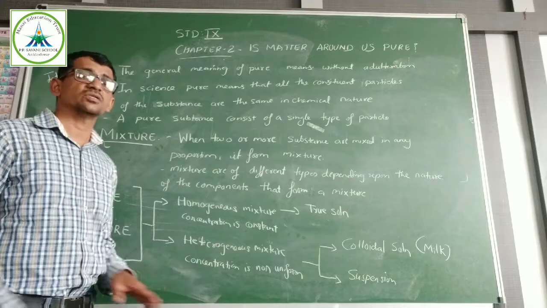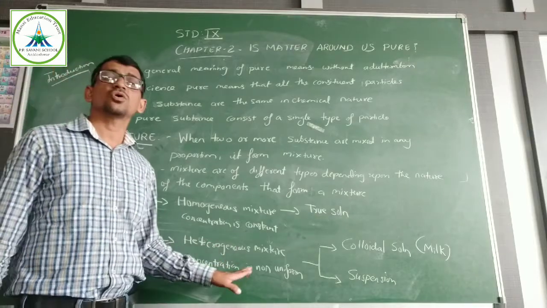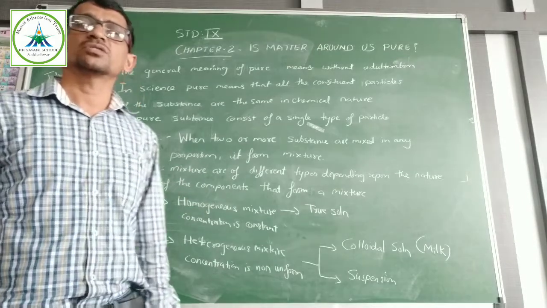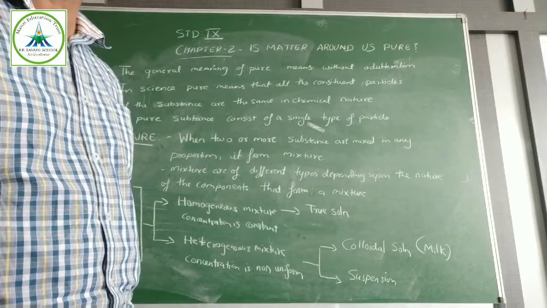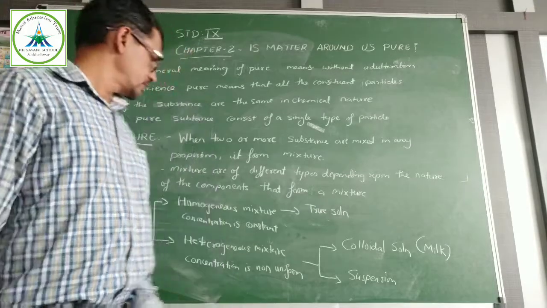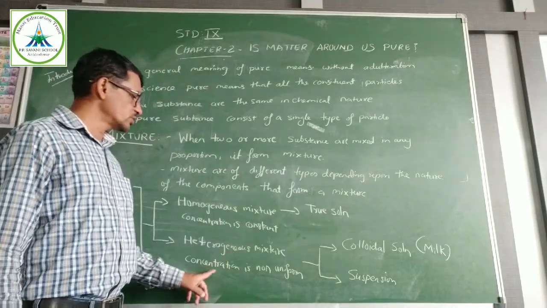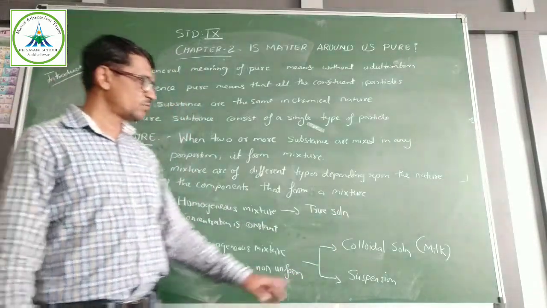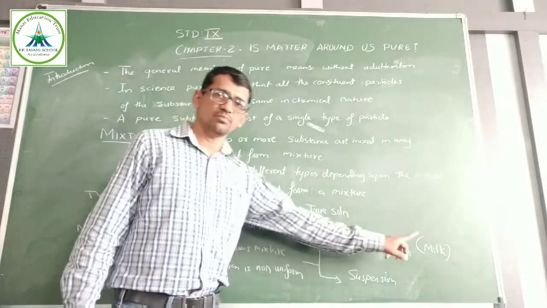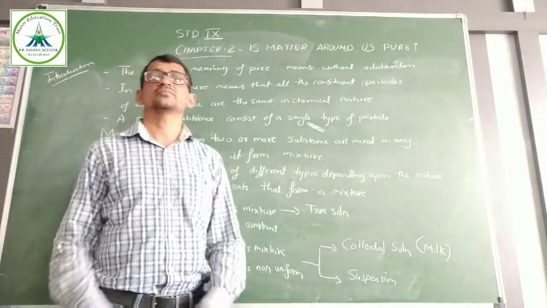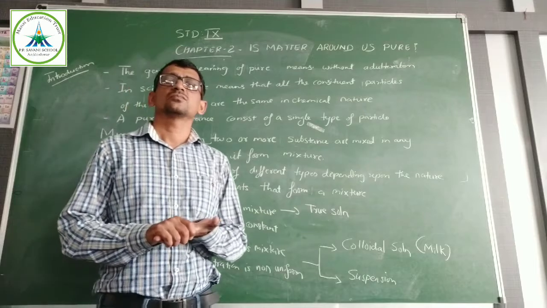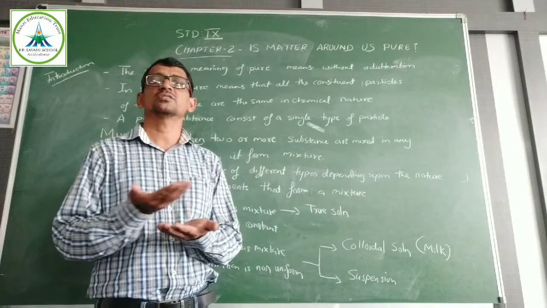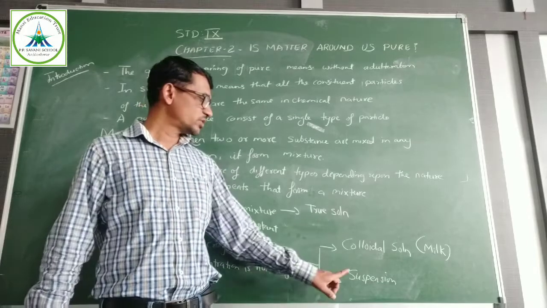Heterogeneous mixture means the concentration is not constant throughout, not uniform. On the top you can see one concentration, and on the bottom you have a different concentration. A heterogeneous mixture is of two types: colloidal solution, for example milk, and suspension. Suspension means the particles from the mixture settle down on the bottom of the beaker. That is known as suspension.